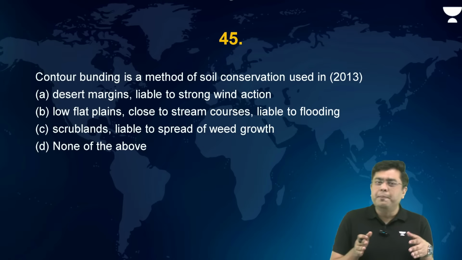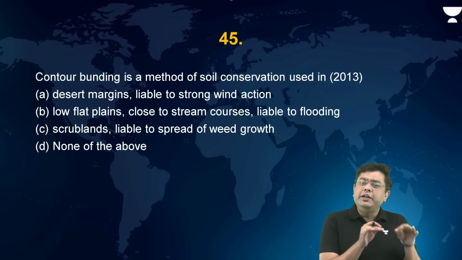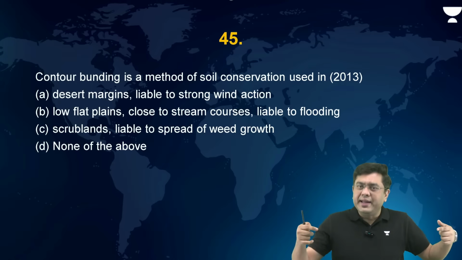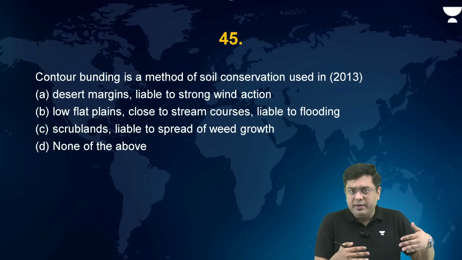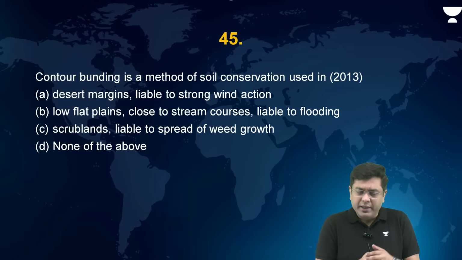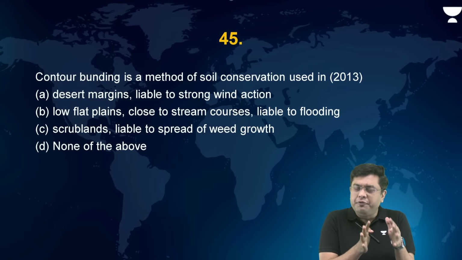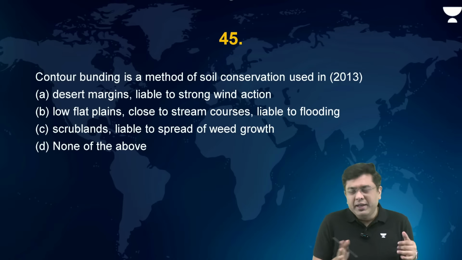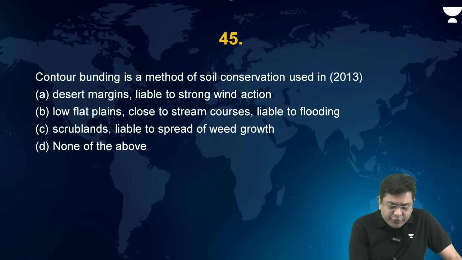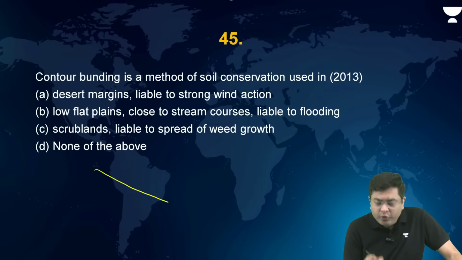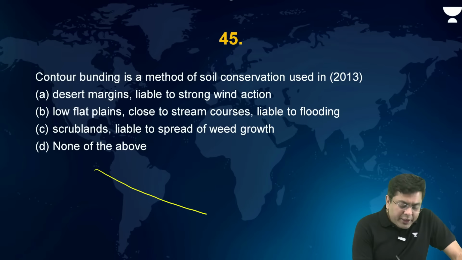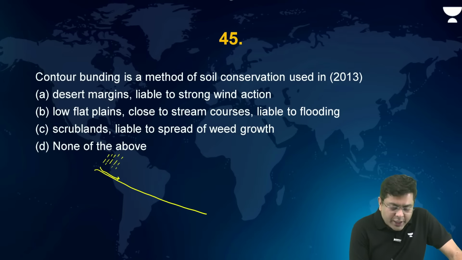What is contour? Break this down. Contour is a sinuous line, a kind of a linear pattern. And bunding is what? Creation of artificial physical barriers or bunds. That is bunding. So let's suppose you have a sloping region. Now, whenever you have rainfall which occurs in that area, all that water tends to accumulate and flows down with a kind of a force.